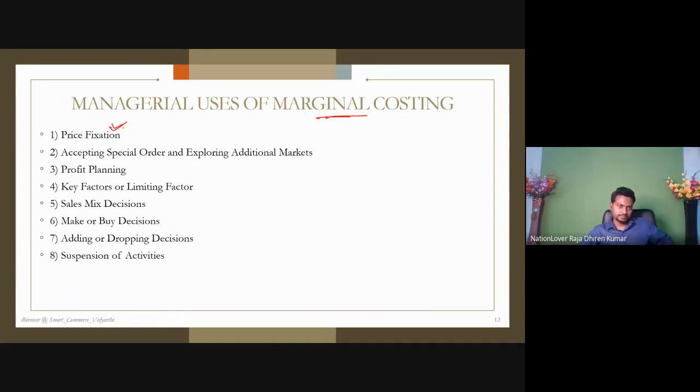Price fixation. Look here. Marginal costing technique lets you know the PV ratio and the BEP point. When you come to know the BEP point, which is the point at which we incur no profit no loss, then you can better estimate a selling price for your product.